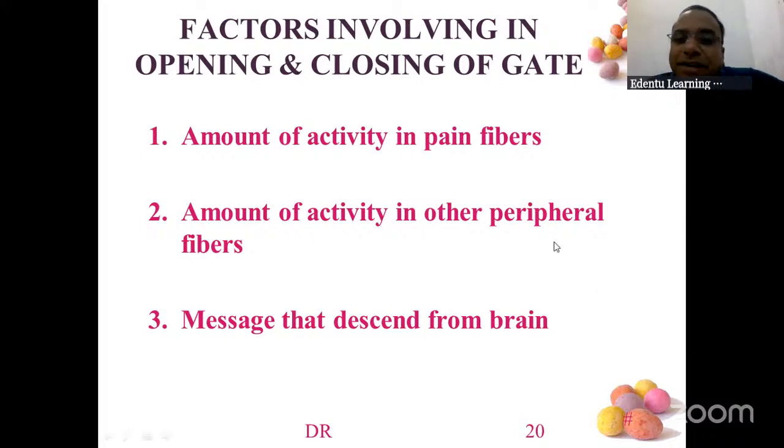And activity in other peripheral fibers. If you are rubbing that area, if the activity is more, the pain fibers will be taken into sight and then the counter stimulation will reach the brain first, which I have told you in the diagram. And the information which comes from the brain, the descending control system, is also blocked.